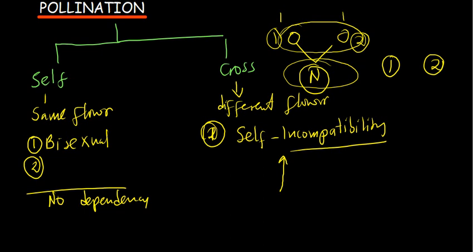Now, the disadvantages of cross pollination: it is energy consuming. Lots of energy is required to make a large amount of pollen grains, because you are transferring a lot of pollen grains from one plant to the other.